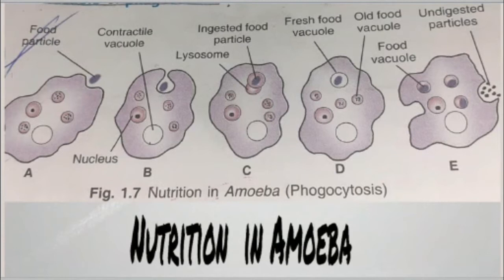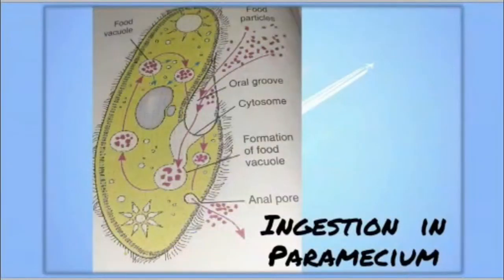Now the second step is digestion. In unicellular organisms, digestion is intracellular, that is within the cell inside the food vacuole. Here, tiny lysosomes with digestive enzymes fuse with the food vacuole and release enzymes and complete the process of digestion. After digestion, the next step is absorption, in which the digested food is diffused into the cell cytoplasm, and then comes assimilation.